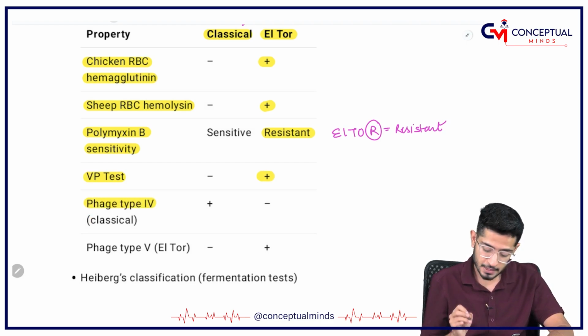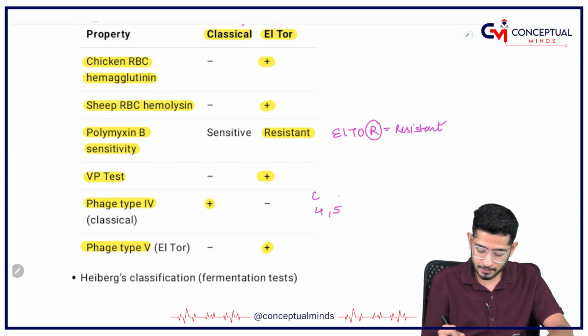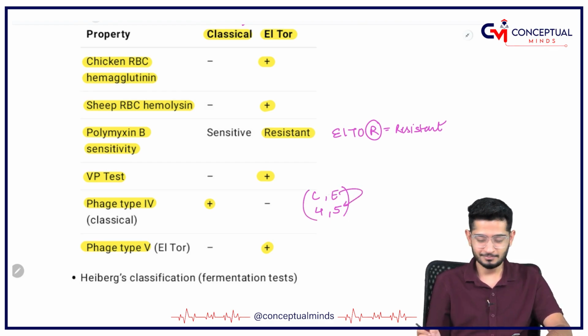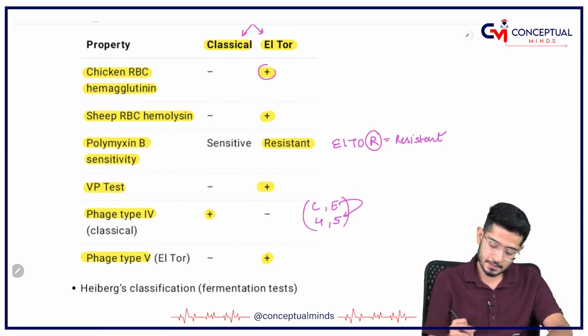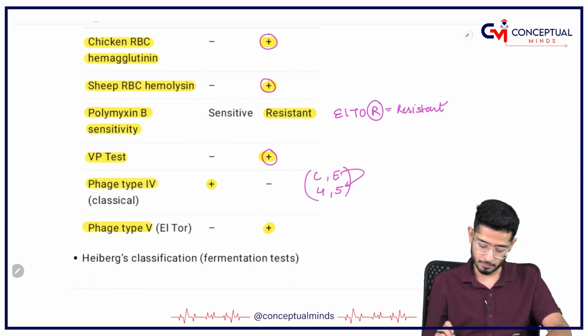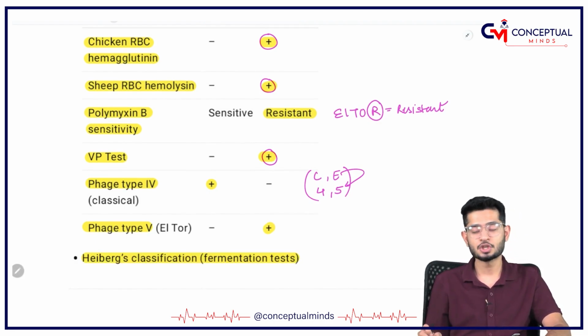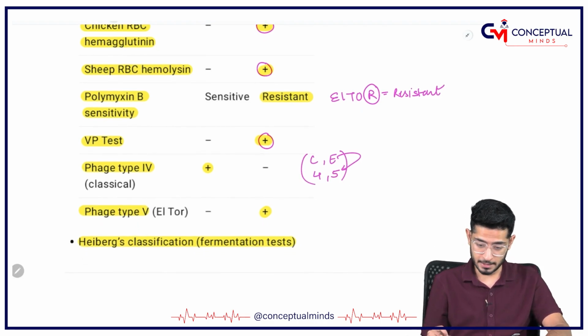Phage type 4. Yes, phage type 4 and phage type 5. So phage means bacteriophage. So phage type 4 is classical, phage type 5 is El Tor. So please remember, 4 and 5, and alphabetically C comes first, E comes late, and also E is the fifth alphabet, right? So you got it. Otherwise, for every agglutination, El Tor is positive. For VP test, El Tor is positive. Otherwise, I have told you how to remember this. Alright. So this is called as Heiberg's classification on the basis of the fermentation.